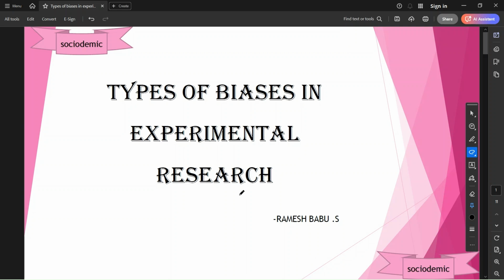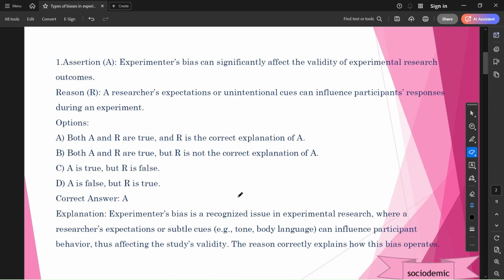Friends, today we are going to discuss some of the important topics in chapter 2, that is research aptitude. These are types of biases in experimental research. So we are going to discuss some of the important questions in types of biases, friends. Types of bias is also a very important topic, in which we can observe repeated questions in the exam.